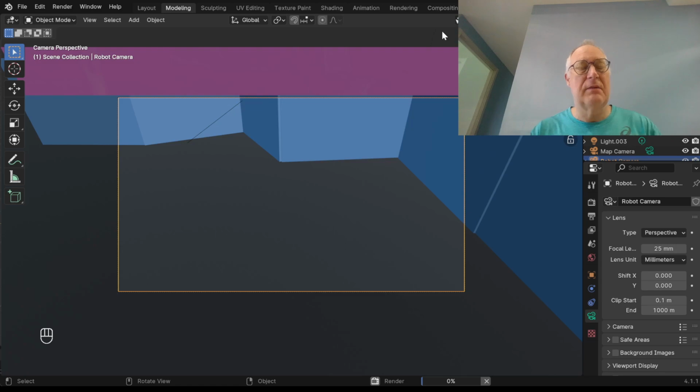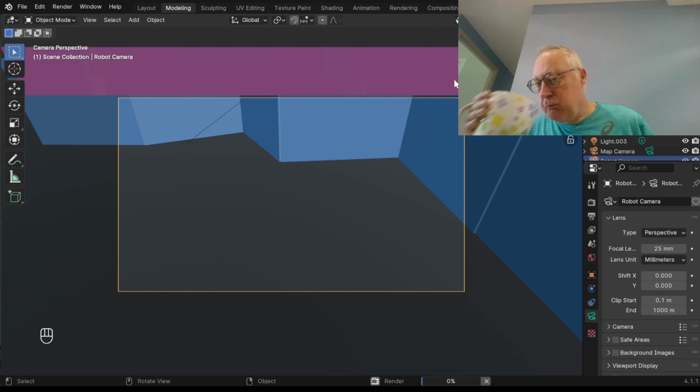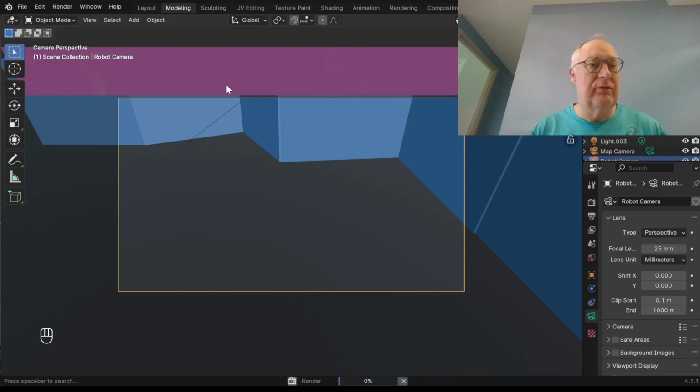Now this will take some time. Actually, it already has it after a couple of samples, but it's trying to be very meticulous. And then you can click on image, and after it's finished rendering, you can save your image.